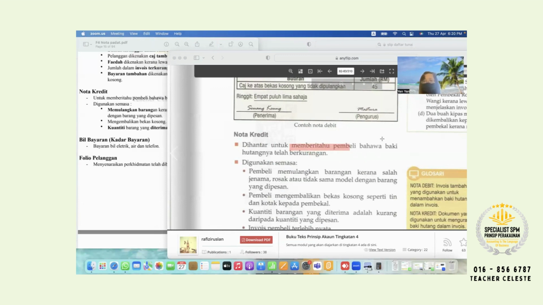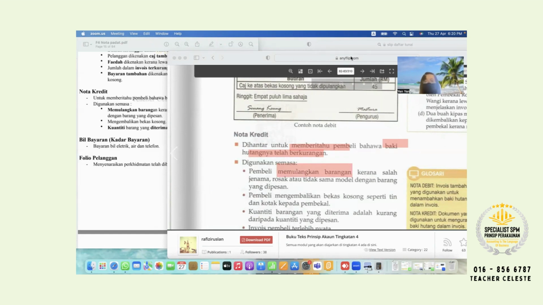Memberitahu pembeli baki hutangnya telah berkurang. Okay. Baki hutangnya telah berkurang. Okay. So kenapa hutang berkurang? Sebab buyer memulangkan barang loh. Maybe dia tak suka lah. Maybe rosak lah, size wrong already lah, wrong model lah.